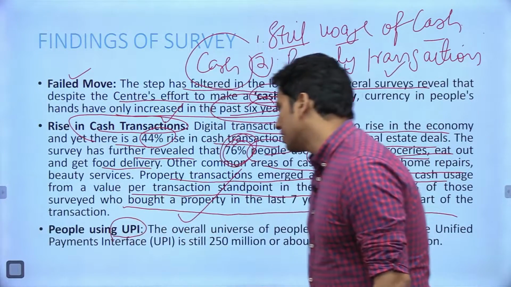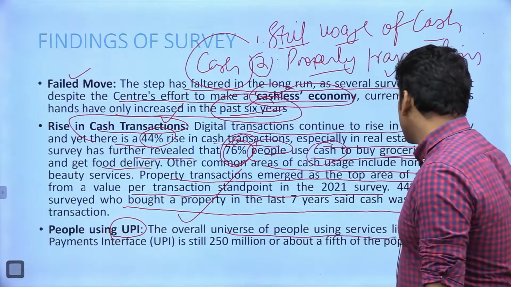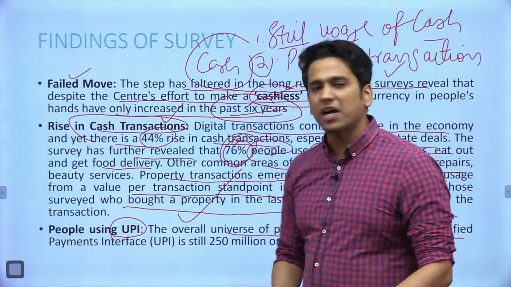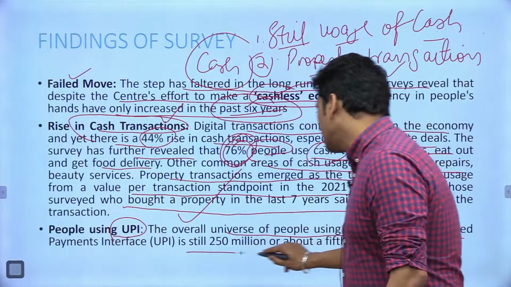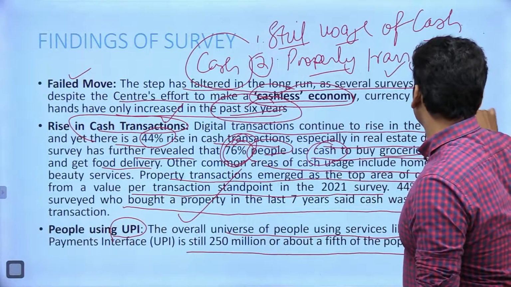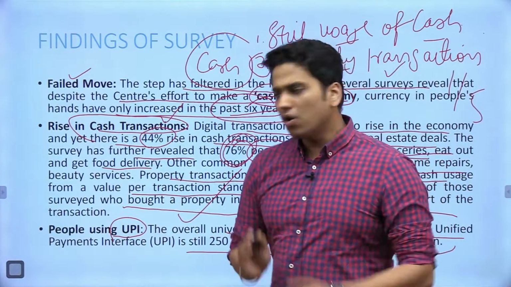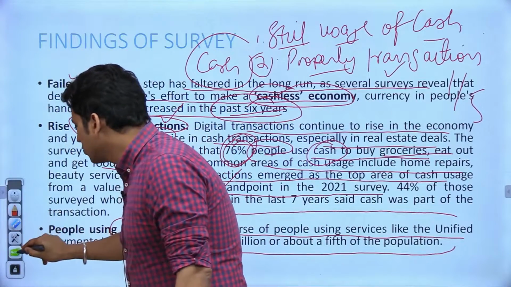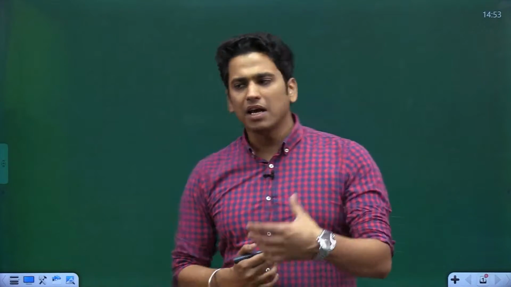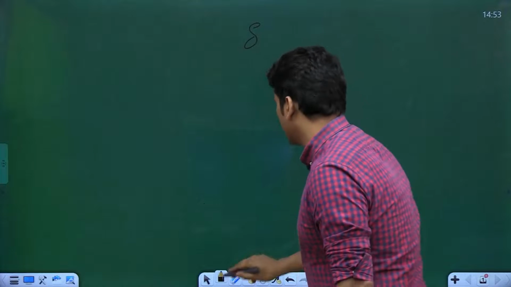People using UPI, the overall universe of people using services like UPI or the unified payment interface is still 250 million or about 1/5 of the population. So let's try to analyze it. We have now got an idea what the survey is trying to say to us.